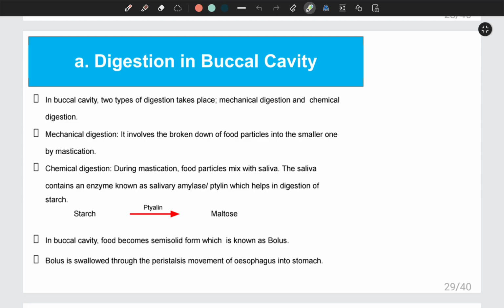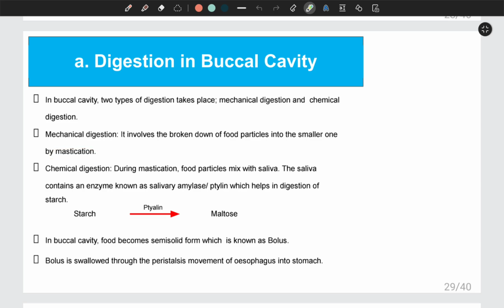So in the buccal cavity, the digestion is of two types. One is mechanical digestion and the other is chemical digestion. As I told before, during mechanical digestion, the food which has been taken into the buccal cavity will be broken down into small food particles by the help of teeth, and this process is known as mastication.